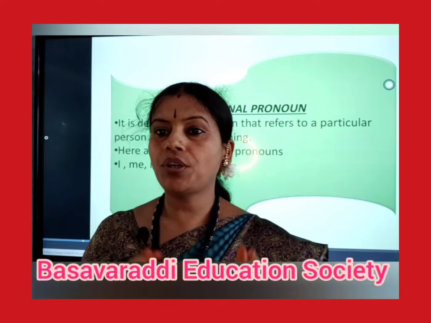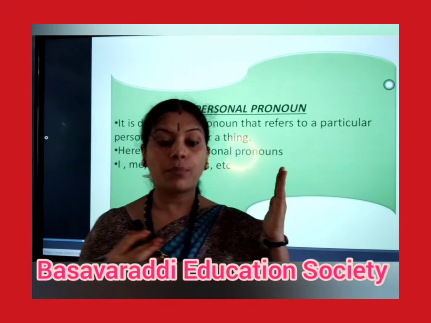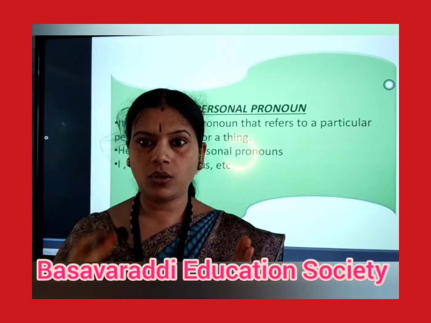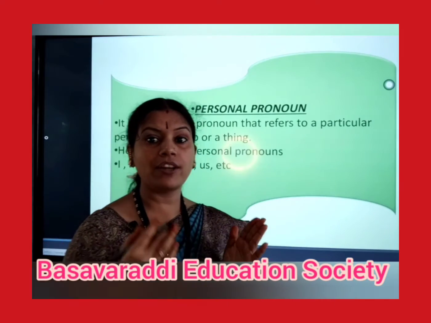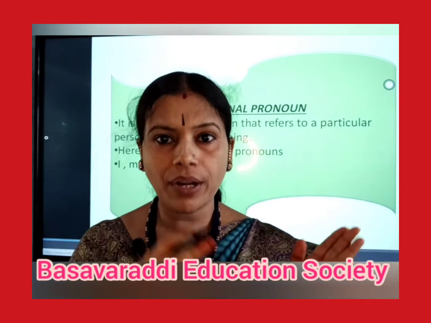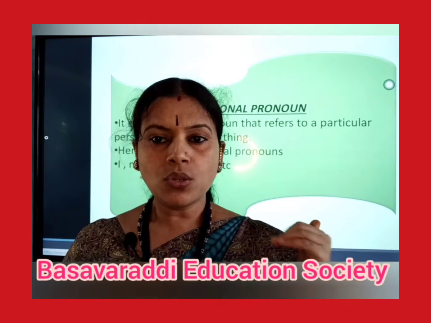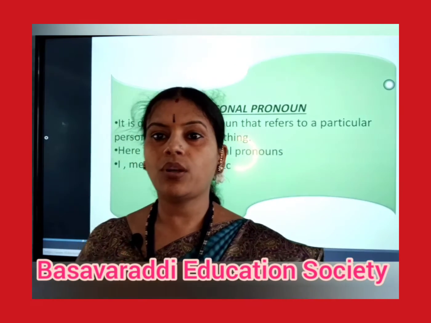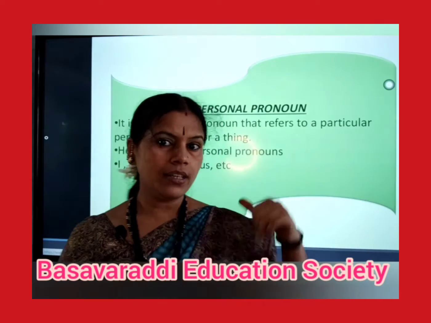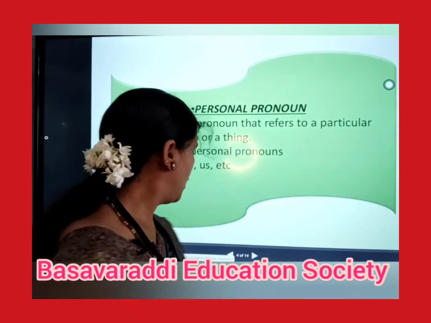We are talking about a particular Ashoka who was a brave king in those days. India is famous for its tradition and culture. Here we are speaking about a particular place, that is India. So when we speak about a particular person, place or thing, that is called a personal pronoun.